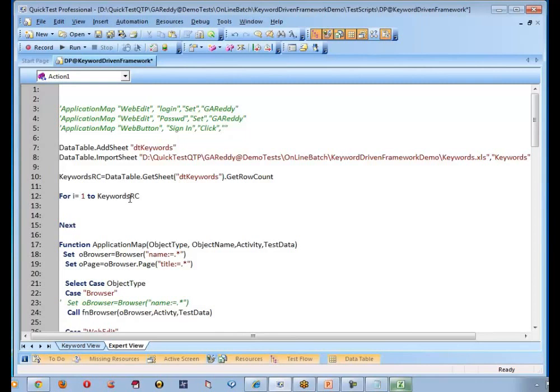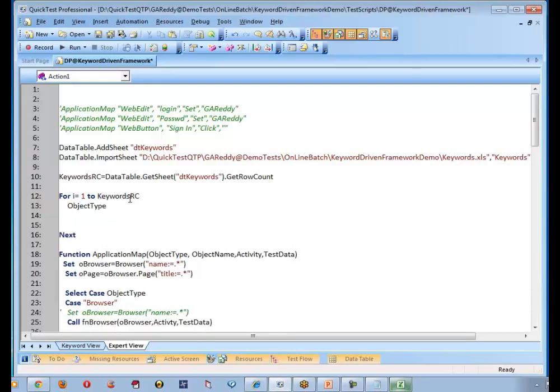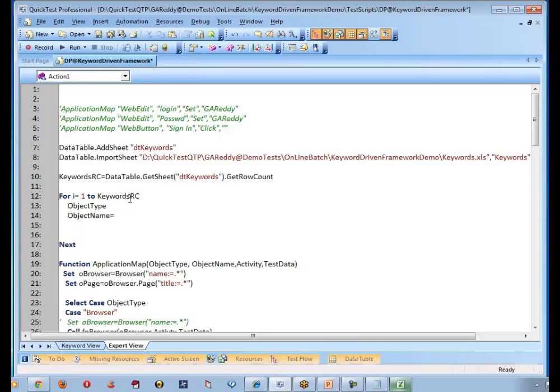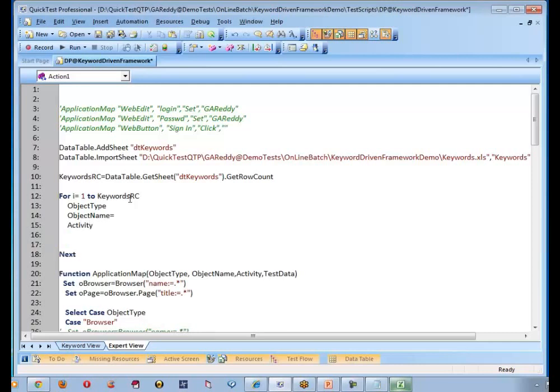So let me assign all the variables here. So browser we don't need. Let me start with object type followed by object name followed by activity followed by test data, and these are the columns we are using, correct? These are the values we are using. Yes. Object type, object name, activity, test data.